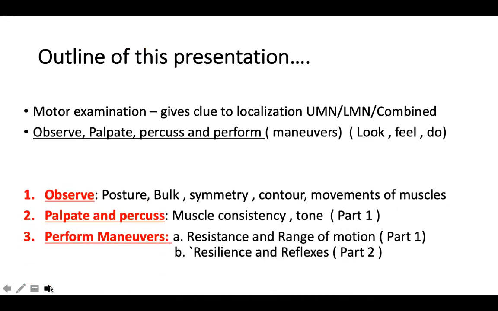So what do we observe? We observe the posture, right from the time a child walks into the outpatient department. You see the way he stands, the way he sits, he walks, what are the postures of his limbs, how is his face, are there any clues from his face, the way he looks, how are his generalized movements, whether they are symmetric or asymmetric, whether the quality of movements is decreased or increased, how is his body contour, whether he's thin or fat, whether he's more muscular. So observation is very important, gives lots of information, and sometimes just by simple observation for 5 to 10 minutes you may be able to reach a diagnosis.